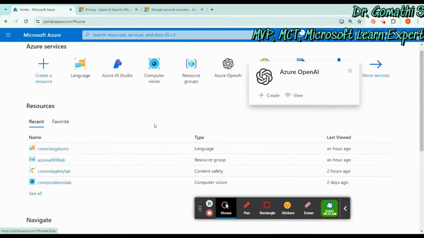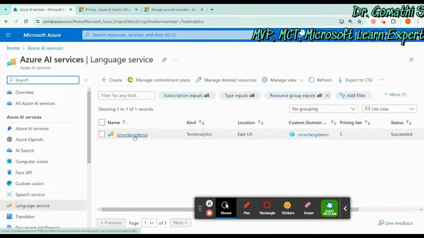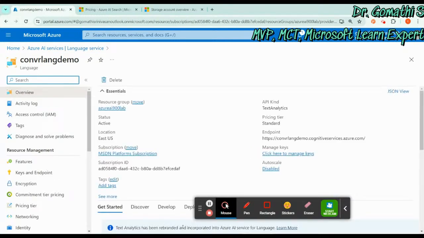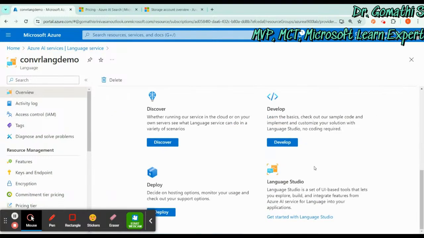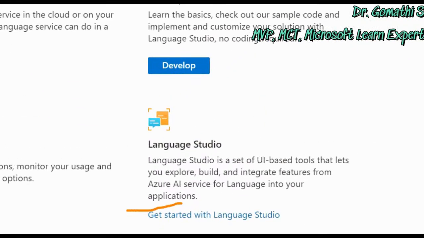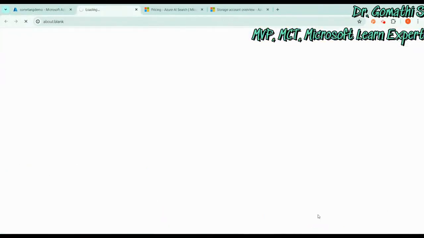So once it is created, you can click on that particular language service, whatever you have created. So this is what I have already created, the conversational language demo. You can find it, just scroll down. So you can see here language studio. Okay, so this is what you have to click, get started with the language studio. Just click on this, get started with the language studio. It will take you to